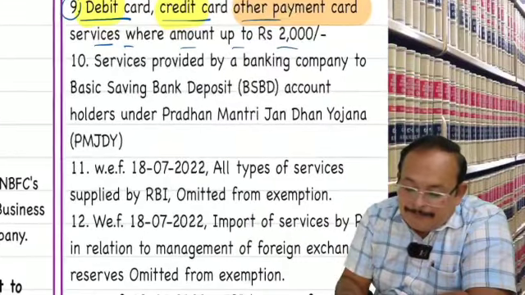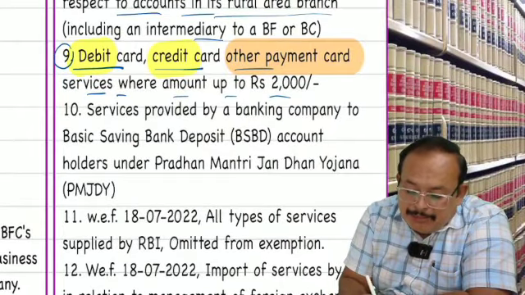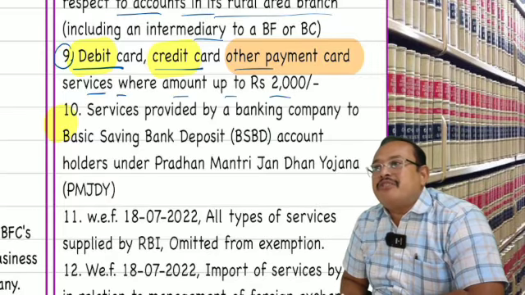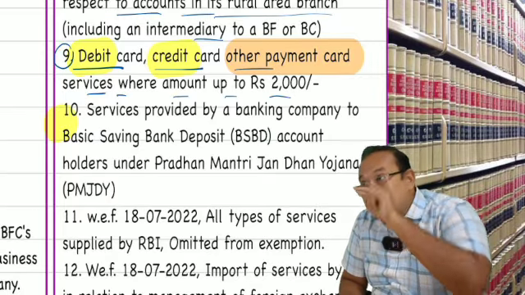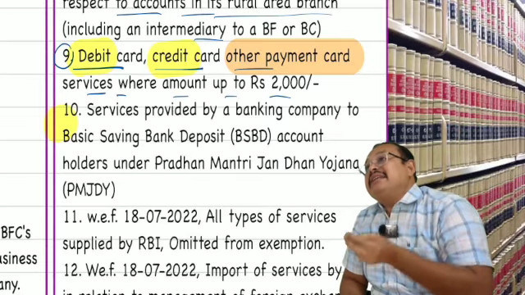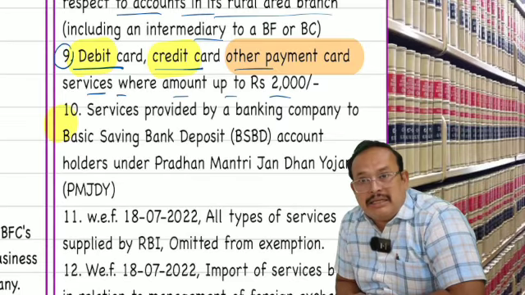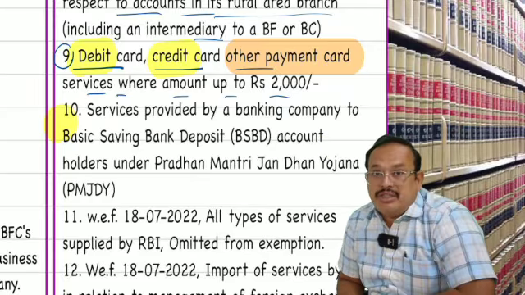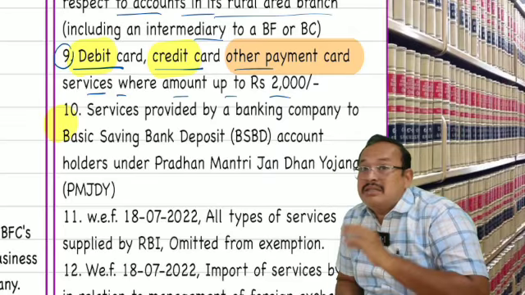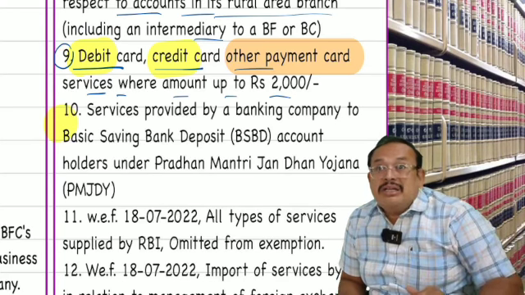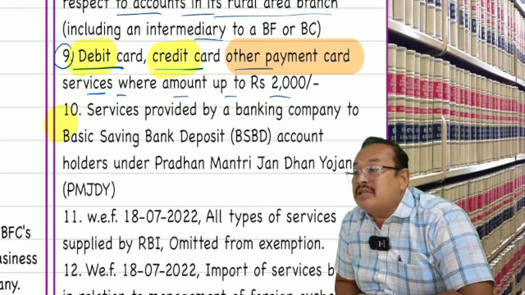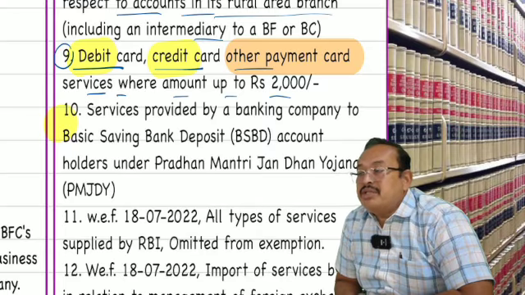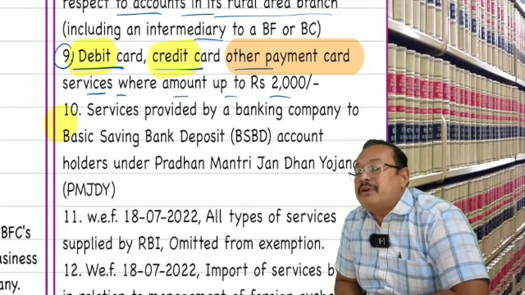Further, banking company providing basic saving bank deposit like Pradhan Mantri Jan Dhan Yojana with zero balance account, to that account holders, any charges charged by the banker, account maintenance charges, ATM debit card charges, qualify for exemption because the account is zero balance account. They opened under the Pradhan Mantri Jan Dhan Yojana scheme. Banking charges to the account holders free from GST.